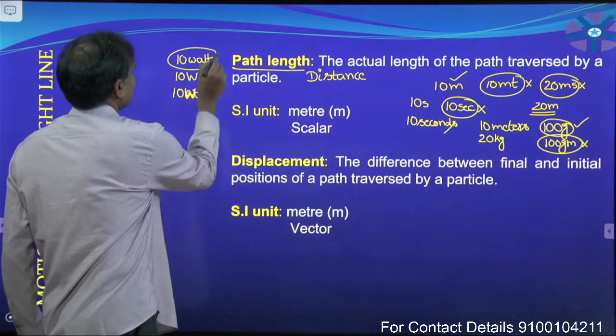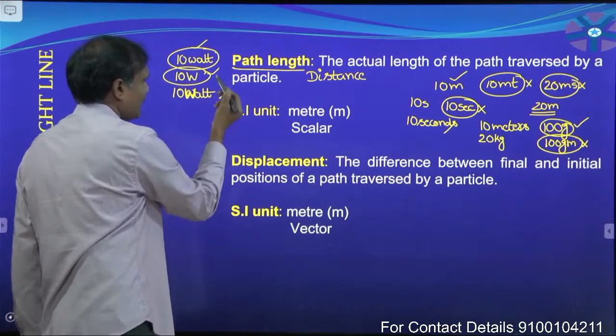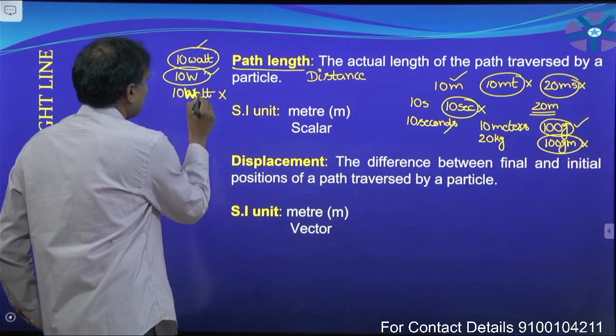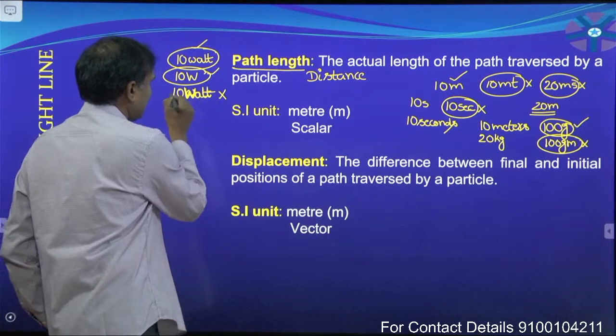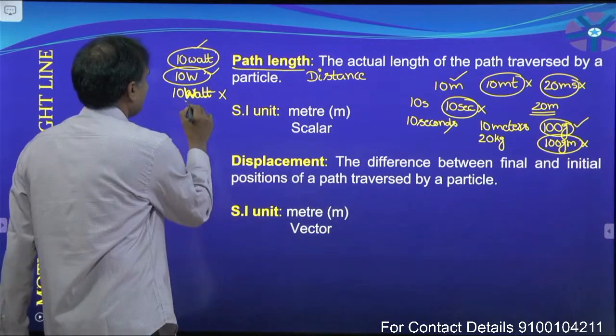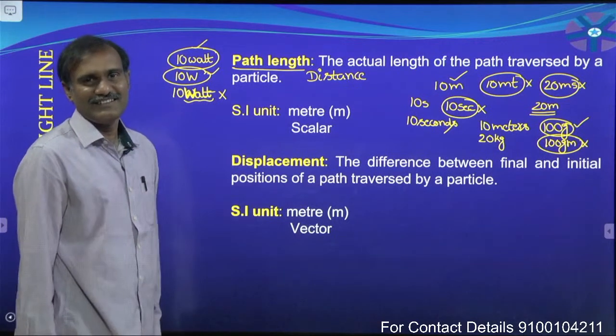Now, this and this both are correct, but the other is wrong, because when you put the capital letter in front, that is the first letter is the capital letter, it becomes a scientist name, not the unit. Remember that.